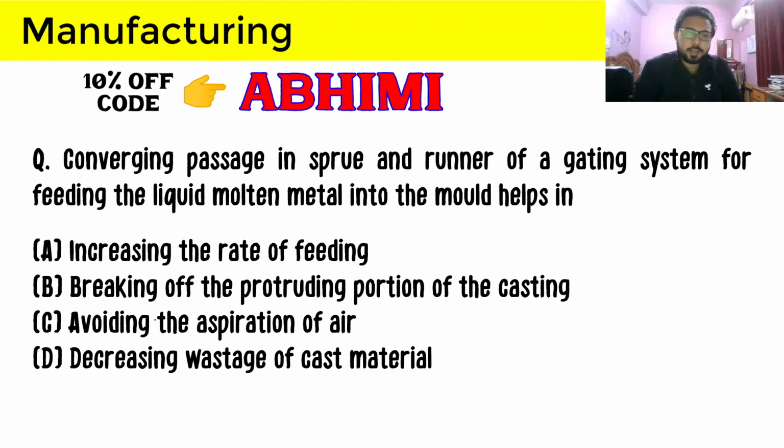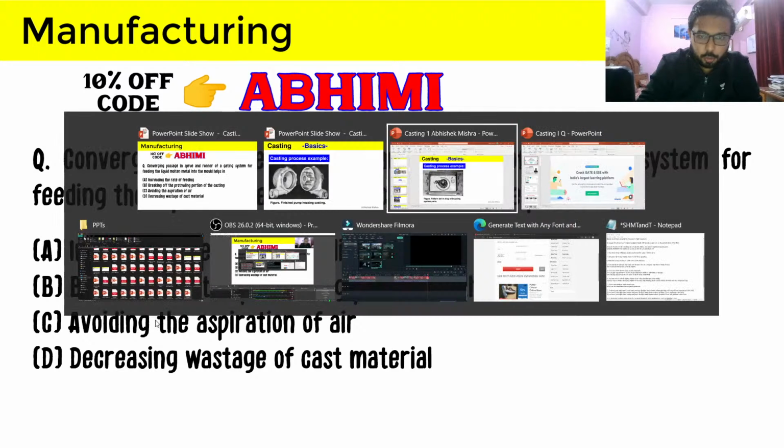You can just read it, take 30 seconds. Sorendra D, C is the answer you are giving, and Banuranjan is also giving C. So that is the correct answer, C. We have to avoid the air aspiration effect, and therefore we are making this converging passage. And let me just show you one thing.